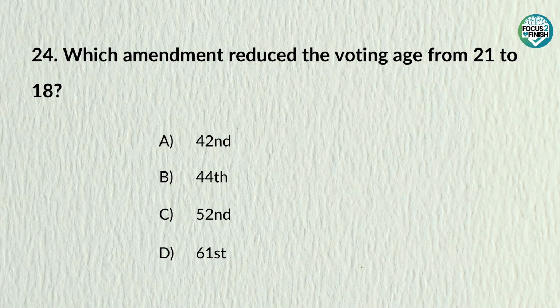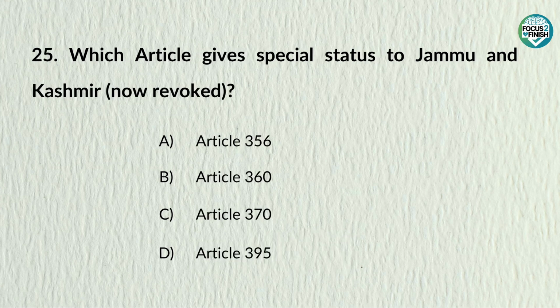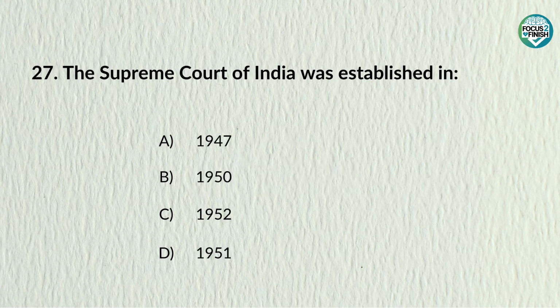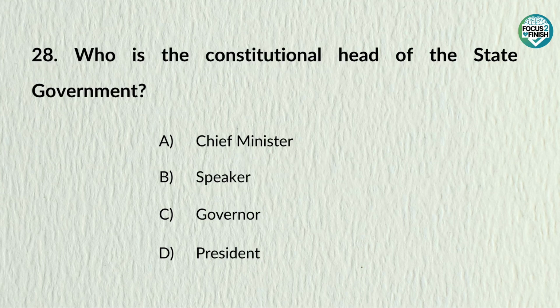Which amendment reduced the voting age from 21 to 18? Answer: 61st Amendment. Which article gave special status to Jammu and Kashmir? Answer: Article 370. Who was the first President of India? Answer: Rajendra Prasad. The Supreme Court of India was established in. Answer: 1950. Who is the constitutional head of the state government?